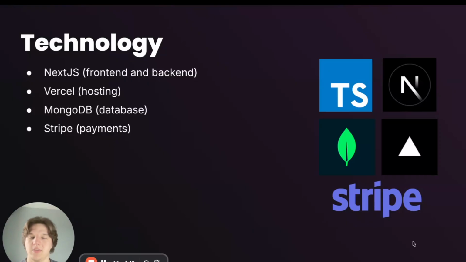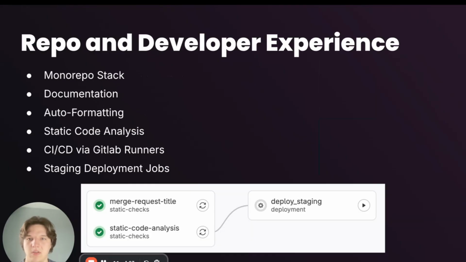So to reiterate on the technology we're using, the language we're using is TypeScript, and then we're also using the Next.js framework for front end and back end. For hosting and deployments, we're using Vercel because they have a generous free tier, and they also have a really easy to use API for deployments. For our database, we're using MongoDB Atlas, which is MongoDB's cloud hosted version. And then for our payment processing, we're using Stripe, which is the industry standard.